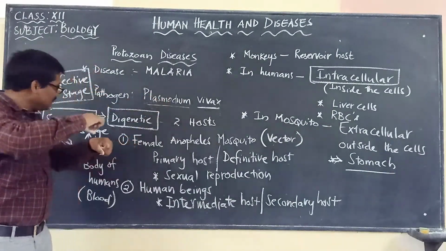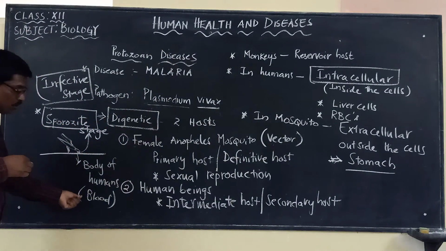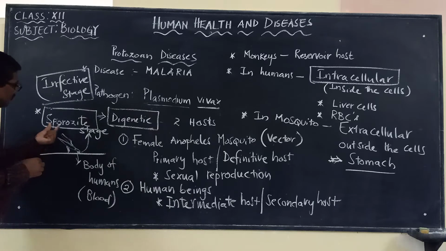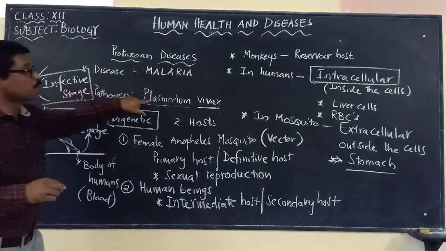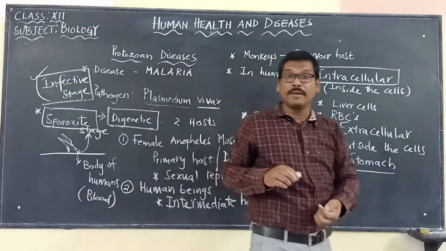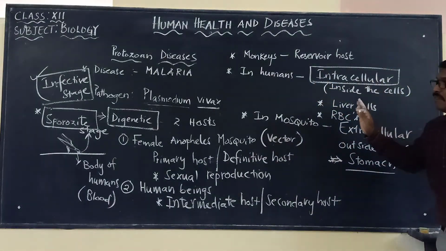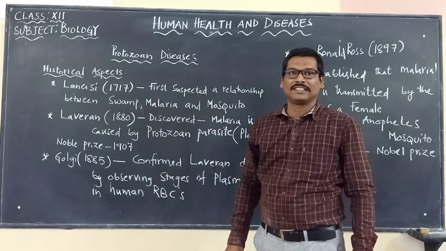So here, when it injects, this sporozoite enters into the body of the humans, means what? Into the blood of the humans. So that's why we have to remember that sporozoite stage is the infective stage of Plasmodium vivax. So these are some points that we have to keep in mind when we talk about the disease called malaria, which is caused by Plasmodium vivax.